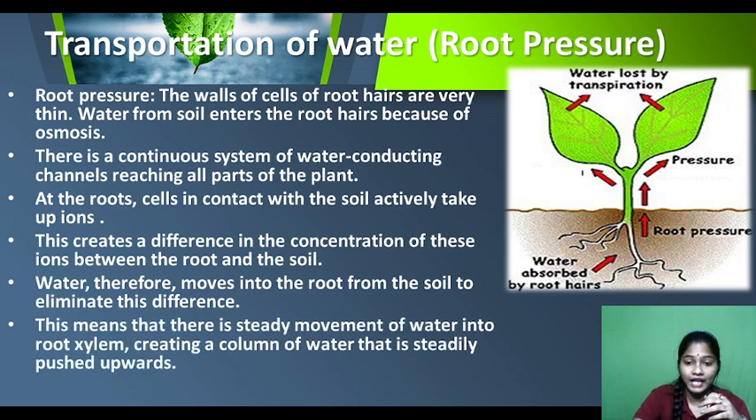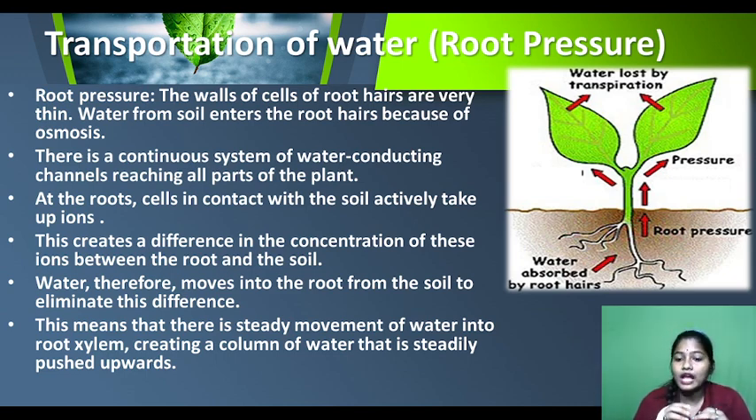Like this, the water goes into the parts of the plant. This means that there is a steady movement of water. The water will move until the concentration is the same into the root xylem, creating a column of water that is steadily pushed upward, because we need it to be balanced, right? So the water will move continuously upward till the concentration is the same.